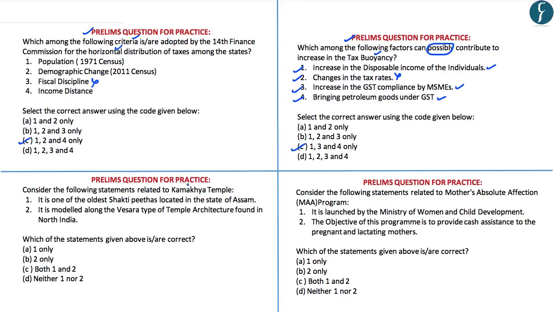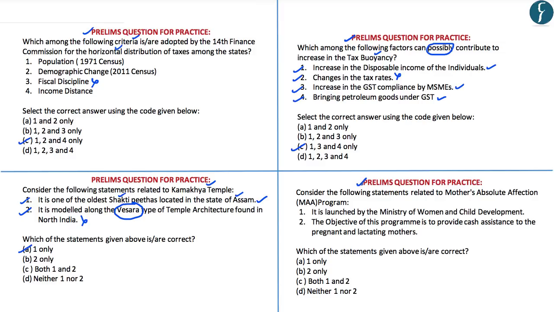Now coming to the third question, the question here is consider the following statements related to the Kamakhya temple. The first statement here is it is one of the oldest Shakti Peethas located in the state of Assam. As we have discussed, this statement here is correct. The second statement reads as it is modeled along the Vesara type of temple architecture found in North India. Now this option here is wrong. This is because the Kamakhya temple is modeled along the Neelanchal type of architecture, which is quite unique and indigenous to this particular temple. Hence the correct answer to this particular question is A.